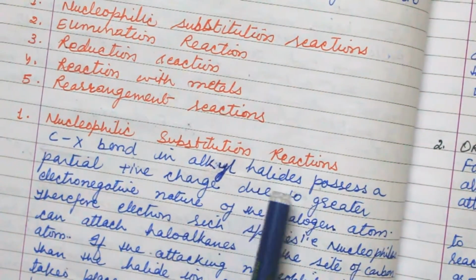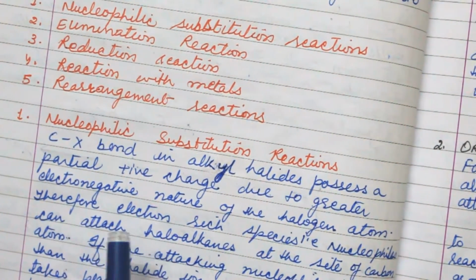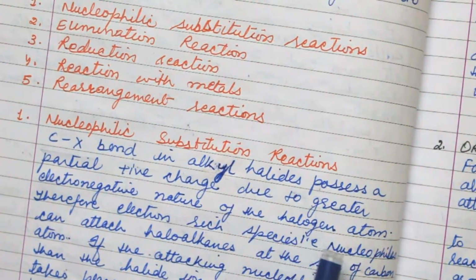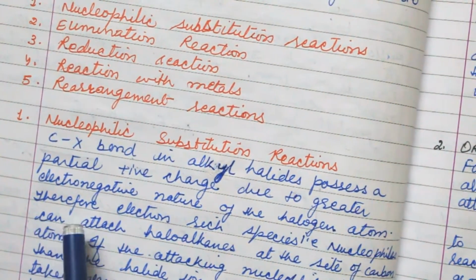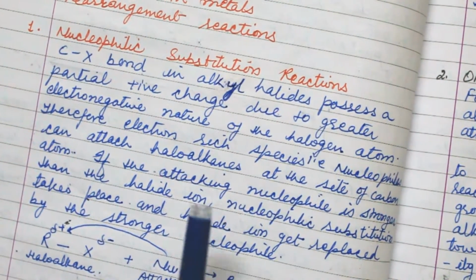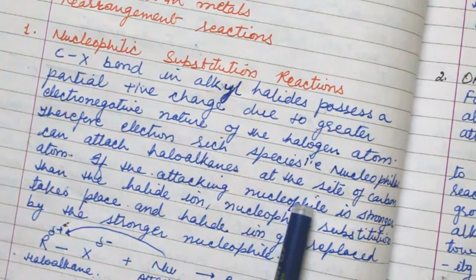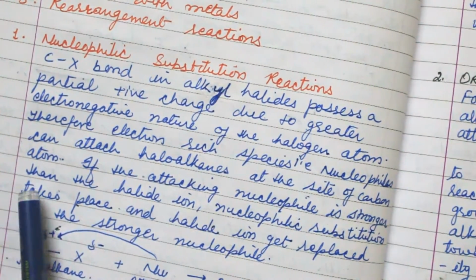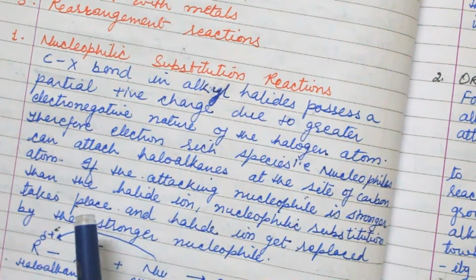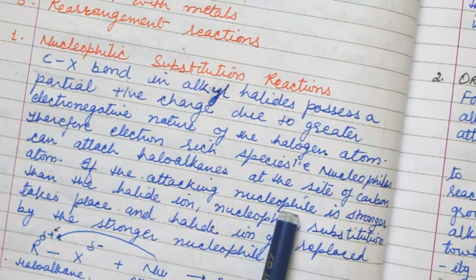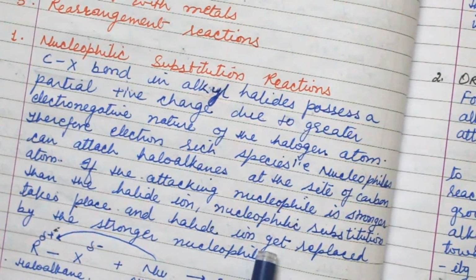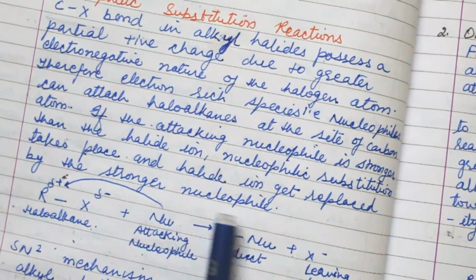The C-X bond in an alkyl halide possesses a partial positive charge on carbon due to the greater electronegativity of the halogen atom. Therefore an electron-rich species, that is a nucleophile, can attach to the haloalkane at the carbon atom. If the attacking nucleophile is stronger than the halide ion, then a nucleophilic substitution reaction takes place and the halide ion gets replaced by the stronger nucleophile.